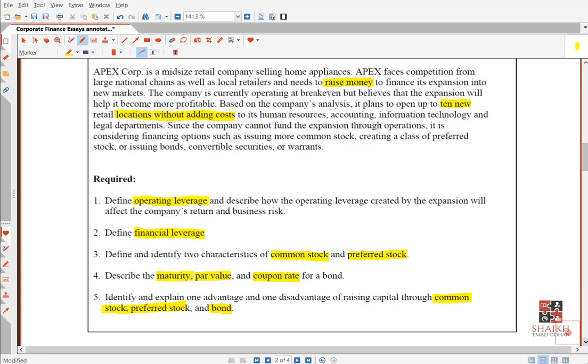Yes, my friends. On which source do you pay a fixed amount? Very nice. On debt you pay a fixed amount, right? You take a loan, you pay interest, fixed. And some types of shares also, like redeemable preference shares, you pay a fixed dividend, which is basically interest. And on bonds, debentures, loan notes, all of them, you pay fixed interest, right? So this is about financial leverage.